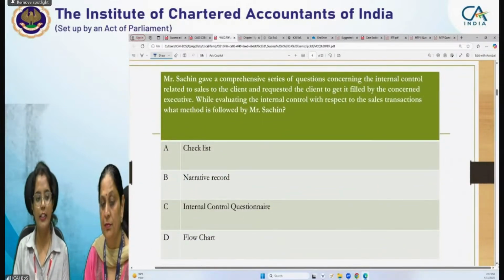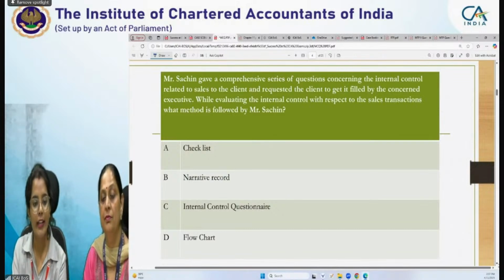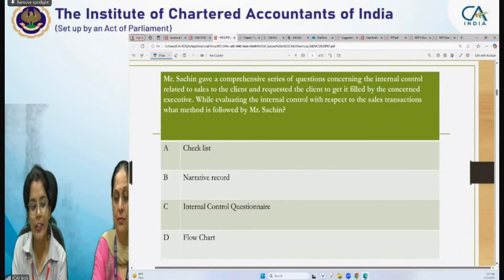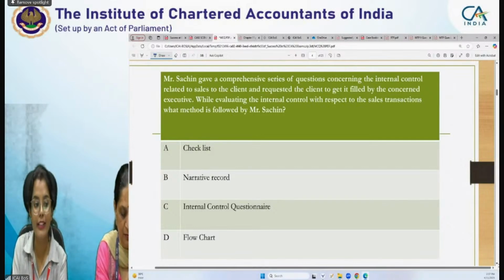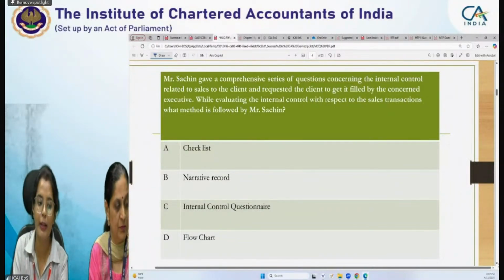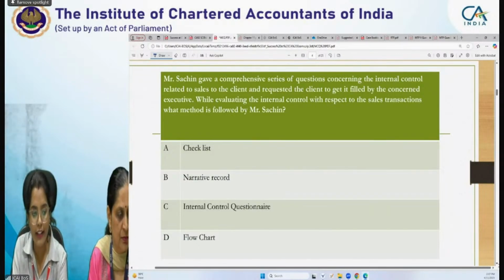The next question is, Mr. Sachin gave a comprehensive series of questions concerning the internal control related to sales to the client and requested the client to get it filled by the concerned executive. While evaluating the internal control with respect to the sales transactions, which method is followed by Mr. Sachin? So it's checklist, narrative record, internal control questionnaire, or flowchart.